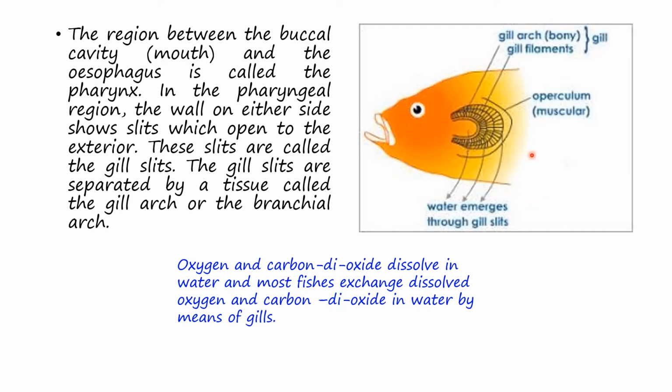Oxygen diffuses from the water into the blood, and carbon dioxide diffuses from the blood into the water. This is how the exchange of gases takes place in the fish, and this type of respiration is known as branchial respiration. You must have observed that fish open and close their mouths frequently. They do this in order to draw more water into the oral cavity.